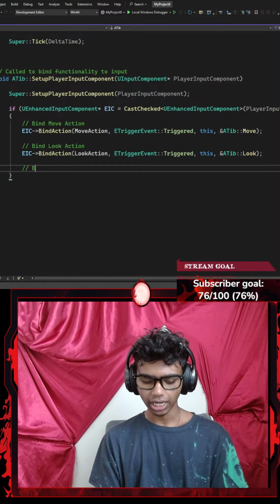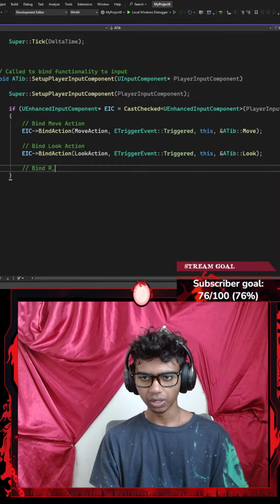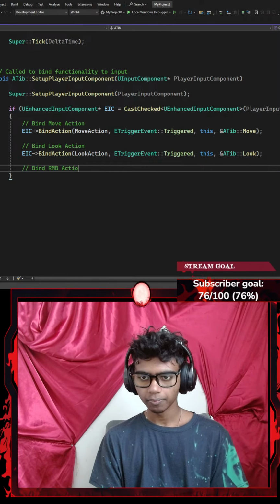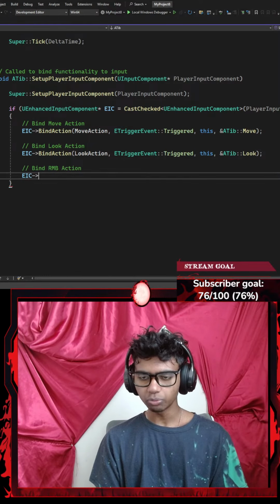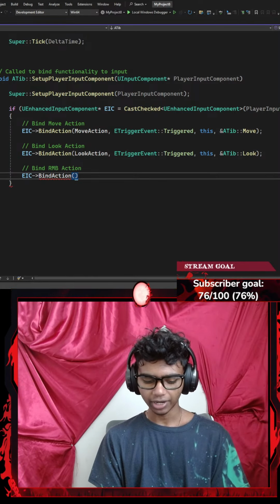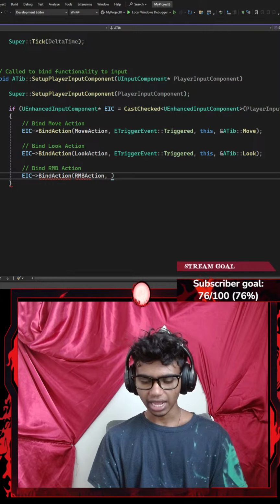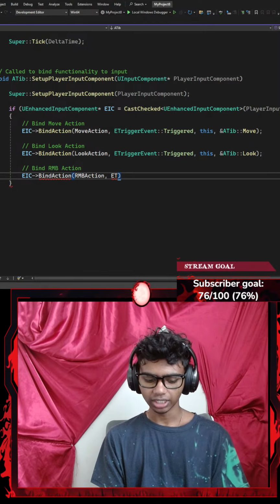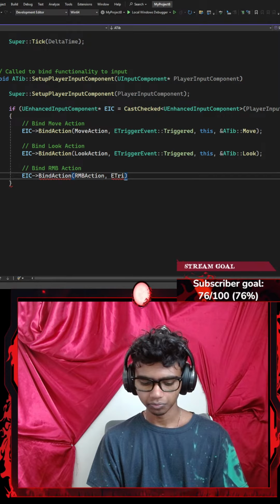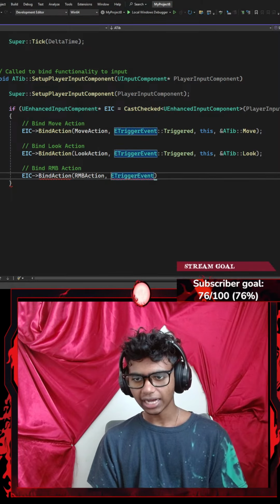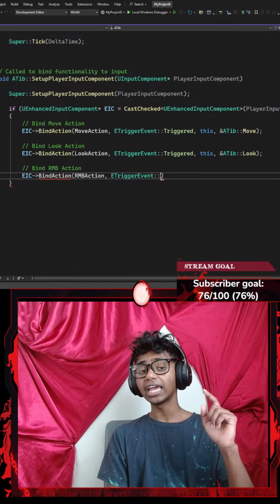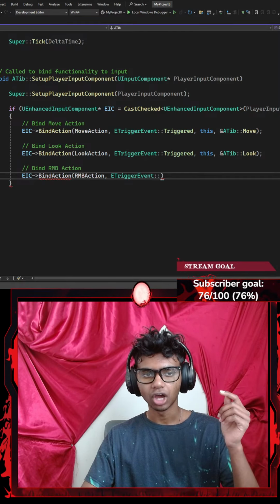Once I'm done with that, I'm going to go ahead and bind my RMB action as well, which is basically my mouse action. Let's go with something like RMBAction. I'm going to go with the enhanced input component, which points towards my BindAction with a pair of parentheses, where I require a parameter of my RMB action, and then a trigger event. Now, here's something new. You guys might think, what's new? For my RMB action, it's set firstly to a digital boolean in my Unreal Engine up here.